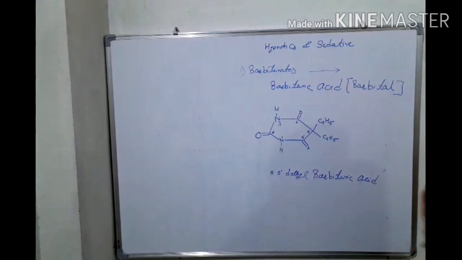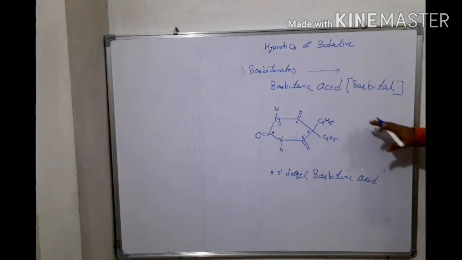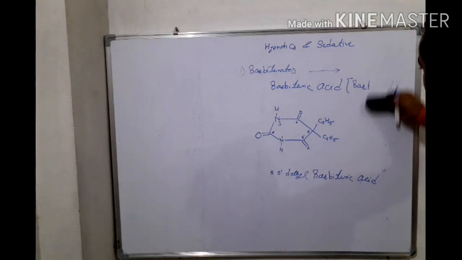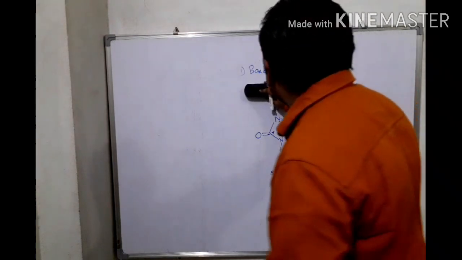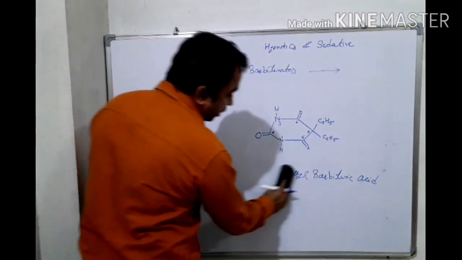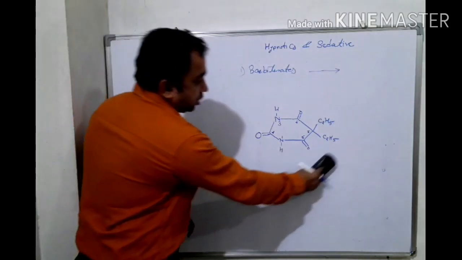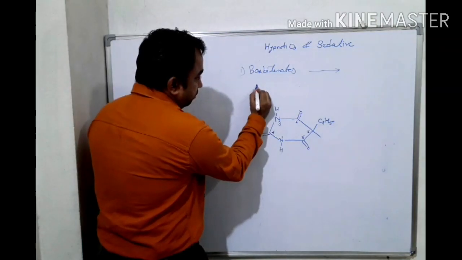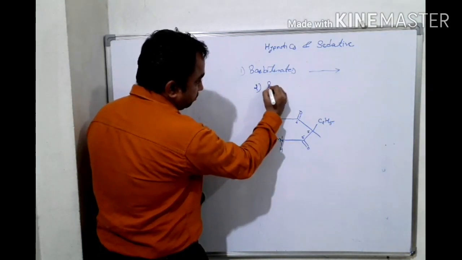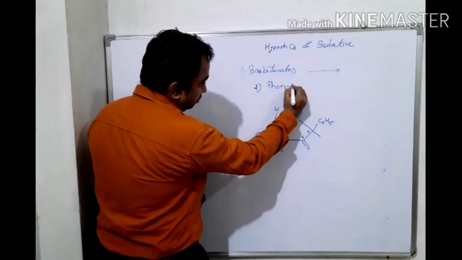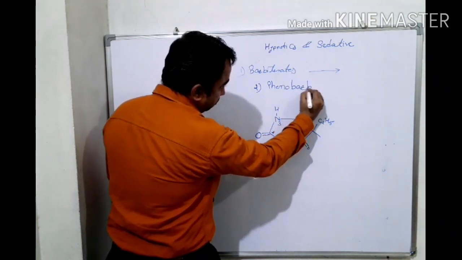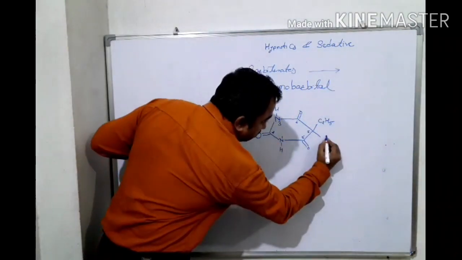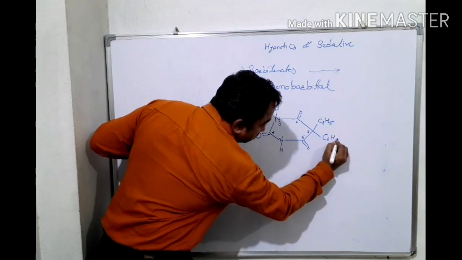Okay, then the next drug from this class is phenobarbital. Phenobarbital has the same structure but a different group at the 5 number position, so we can write the name, structure and IUPAC name. The structure will be like this. Phenobarbital, the second drug from this class, has a phenyl group at this position.